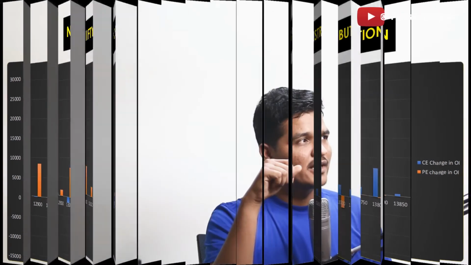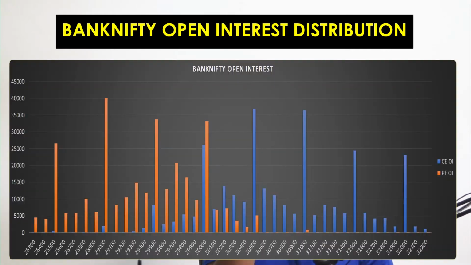Now let's move to the next, Bank Nifty, and analyze the Bank Nifty open interest distributions. If you see the Bank Nifty open interest distribution, then you will be able to say that the support is at 29,000 and the resistance is at 13,500. Well, if you see resistance, then 30,500 and 31,000 do not have much of a difference in open interest, so you can take the resistance 31,000 as well, because it is the resistance too. This is the range for the Bank Nifty. If you see the open interest, it is the weekly range.